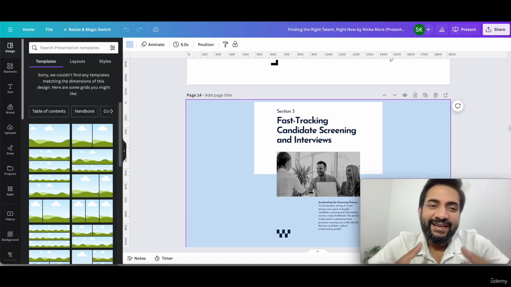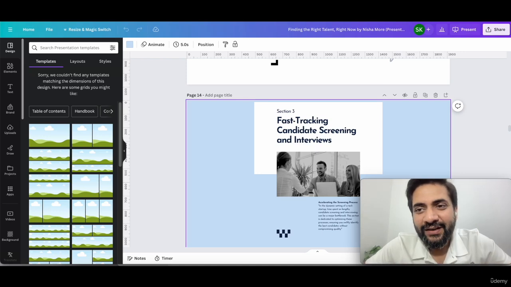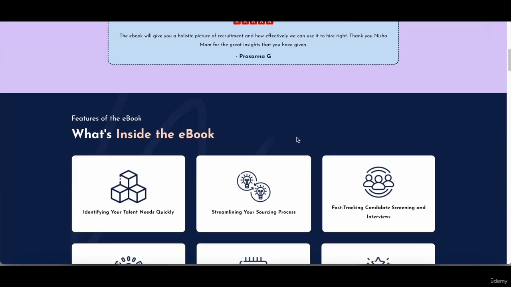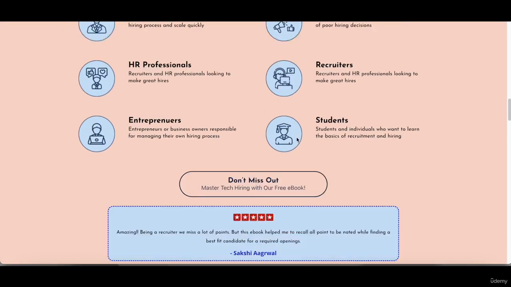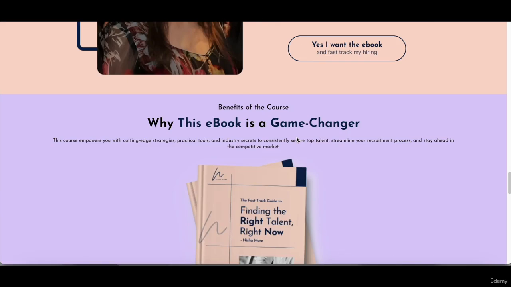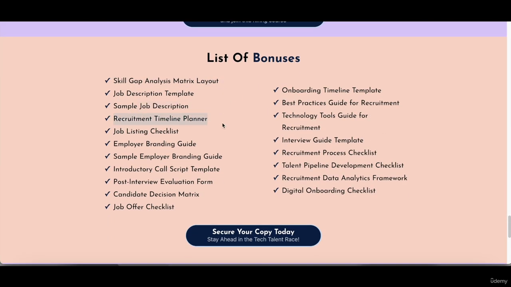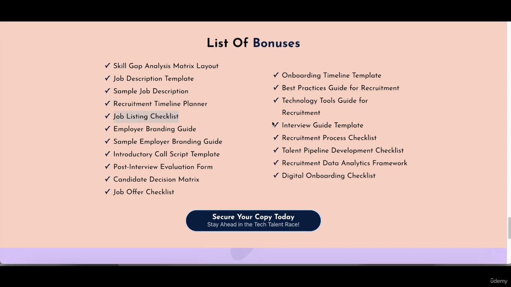That was how I created this complete ebook using ChatGPT. And actually, we ended up creating a lot of checklists as well. You would see the number of checklists that we created here. So these are the list of checklists: skill gap metrics, job description template, sample job description, recruitment timeline planner, job listing check, and so many other checklists that we created.